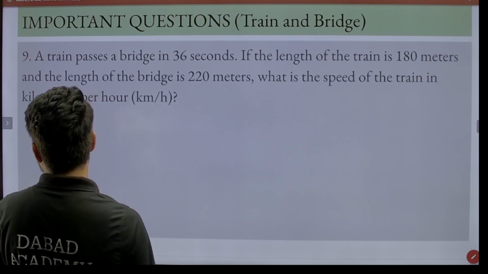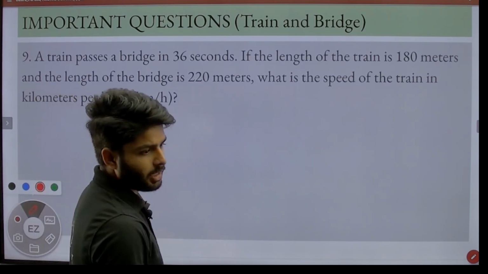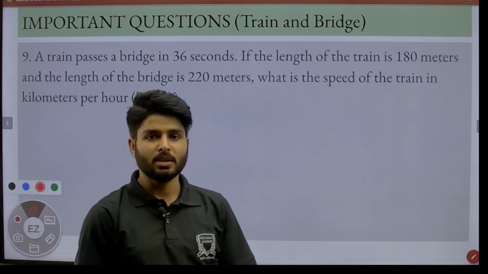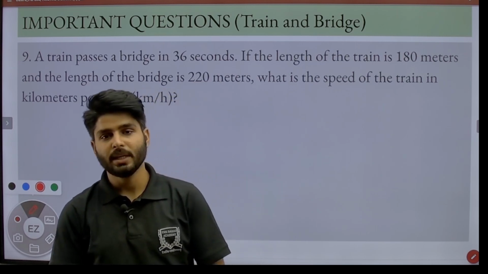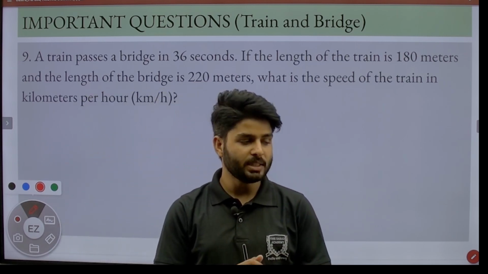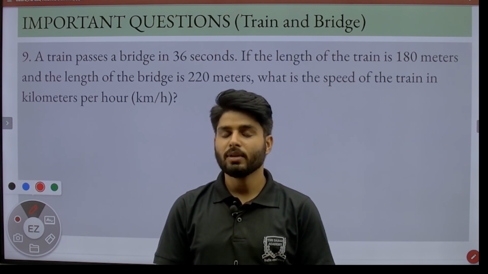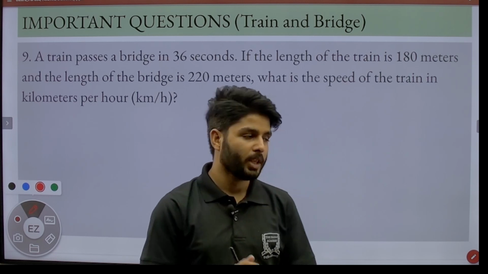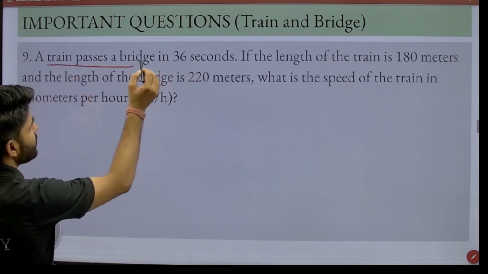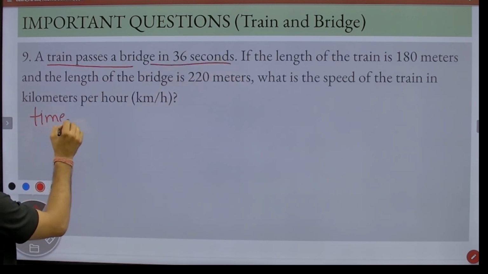A train passes a bridge in 36 seconds. If the length of the train is 180 meter and the length of the bridge is 220 meter, then what is the speed of the train in kilometer per hour? Here we have distance in meter and time in second, but we have to calculate speed in kilometer per hour. So let's start this question. First, a train passes a bridge in 36 seconds. It means we have time, so time is equal to 36 seconds.